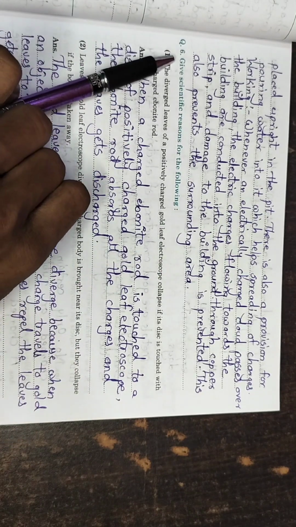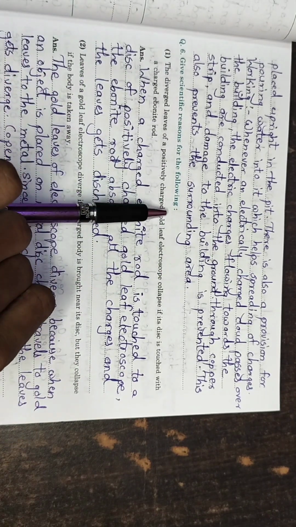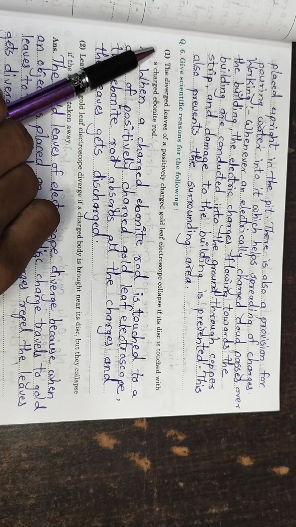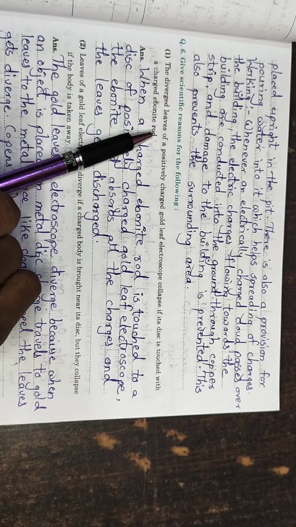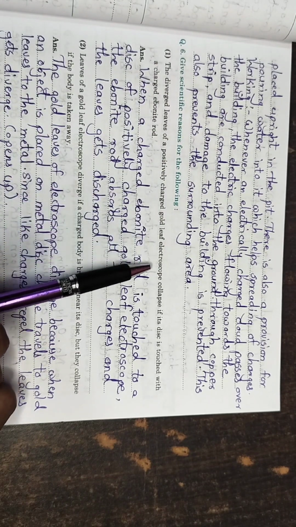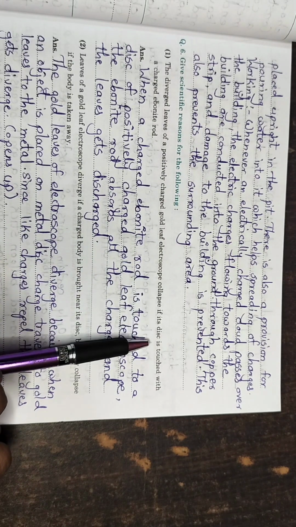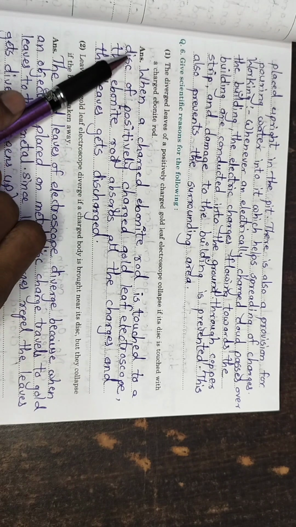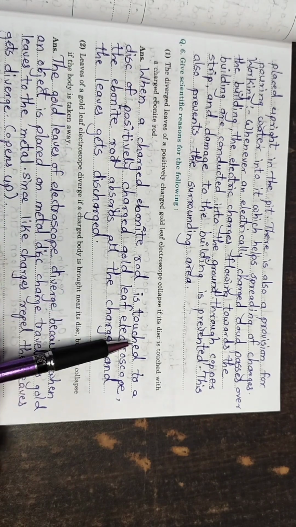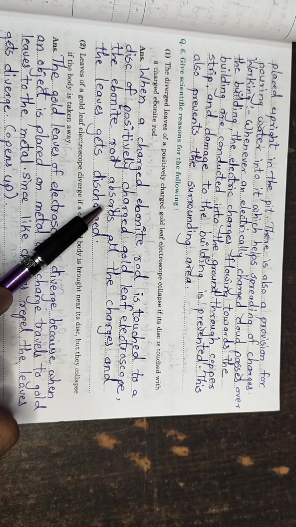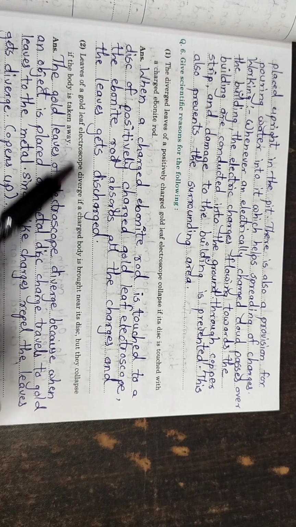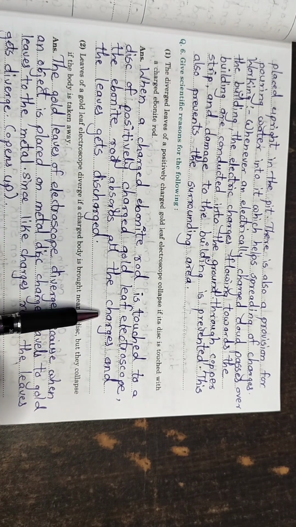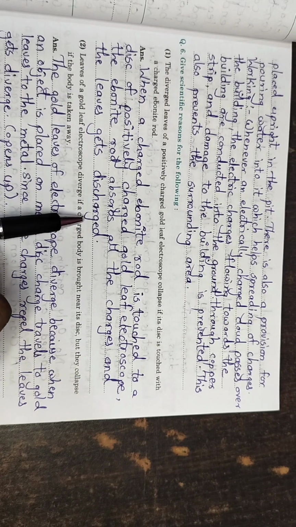Question number 6. Give scientific reasons for the following. First, the diverged leaves of a positively charged gold leaf electroscope collapse if its disc is touched with a charged ebonite rod. Answer: when a charged ebonite rod is touched to the disc of a positively charged gold leaf electroscope, the ebonite rod absorbs all the charges and the leaves get discharged.